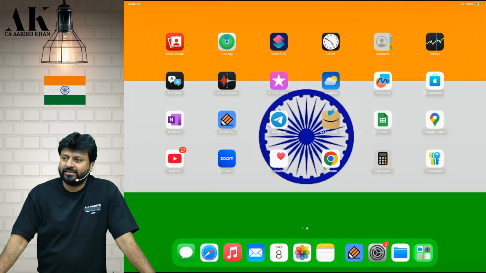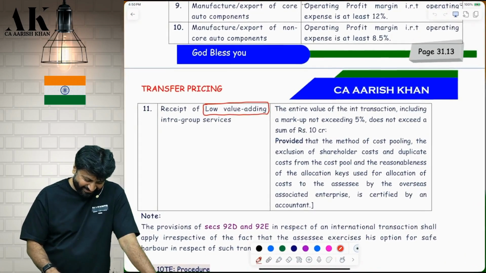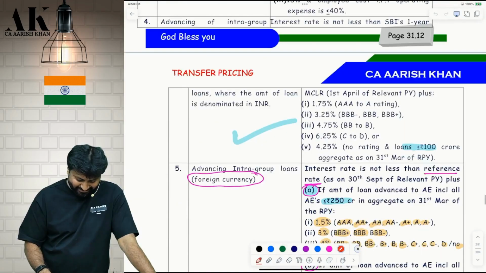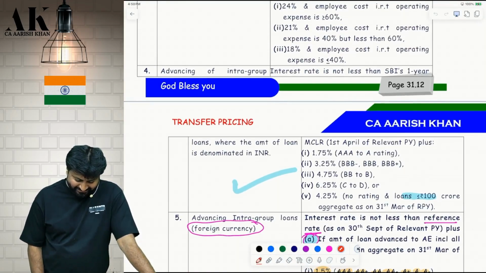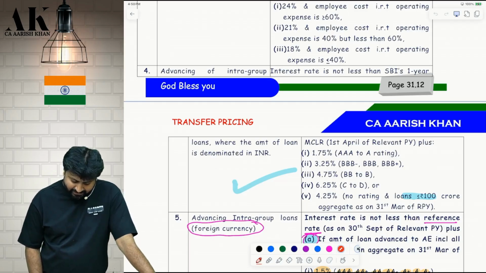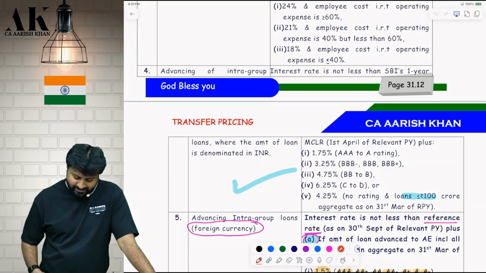The fourth one is also there, where there is no rating. Correct. And the transaction value is up to, I also don't remember. Sorry, I have to revise; I have not put emphasis on this. 1.75 for triple A to A, then 3. It is increasing by how much everywhere? Okay, 1.5 it is increasing. The last one is reduced by 2. Triple A to A, triple B minus, triple B plus, BB to B, C to D. No rating, loans less than or equal to 100 crore.